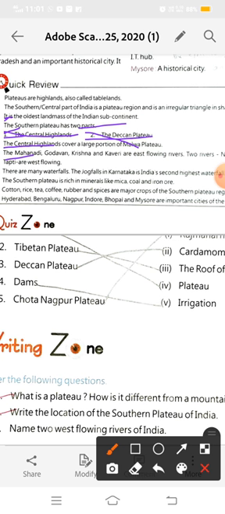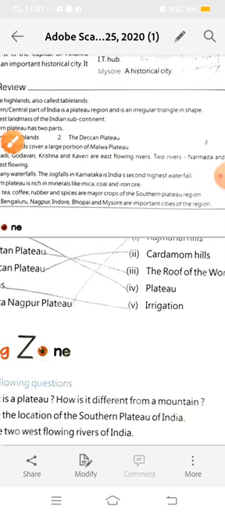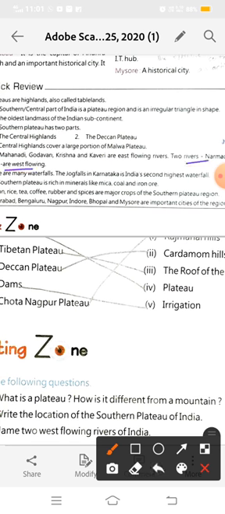These rivers are east flowing rivers. It means their slopes are eastward. They originate and meet the Bay of Bengal in the east. Their slope is toward the east, like this. They come and meet the Bay of Bengal here. But two rivers, Narmada and Tapti, are west flowing. It means they move west like this and meet the Arabian Sea.